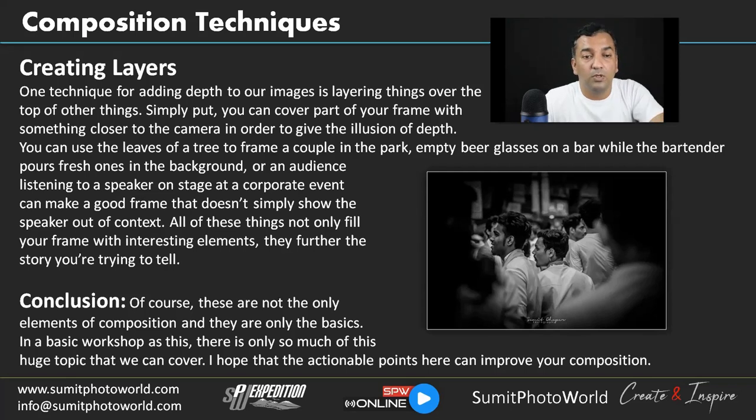Simply put, you can cover part of your frame with something closer to the camera in order to give the illusion of depth. You can see this example here. I have one person right in front of my camera, and there is one person on the left, around 1 or 2 meters away from the camera, and you can see two people in between.